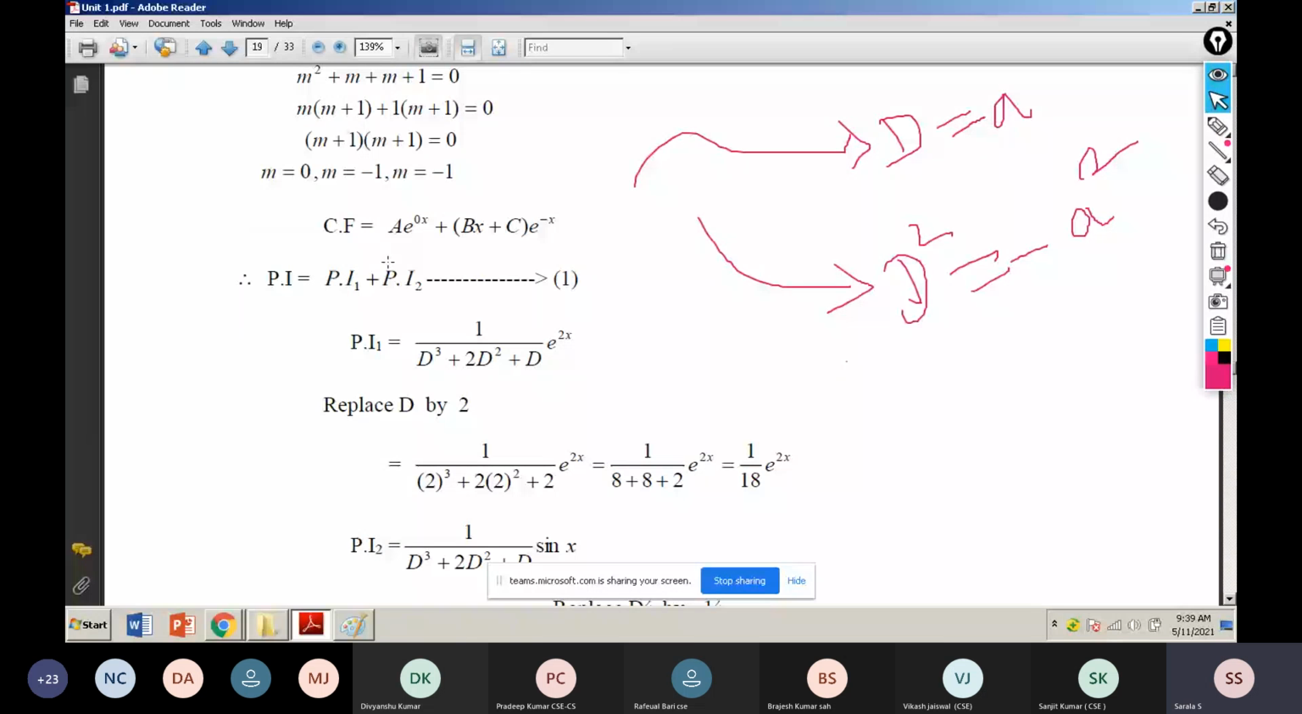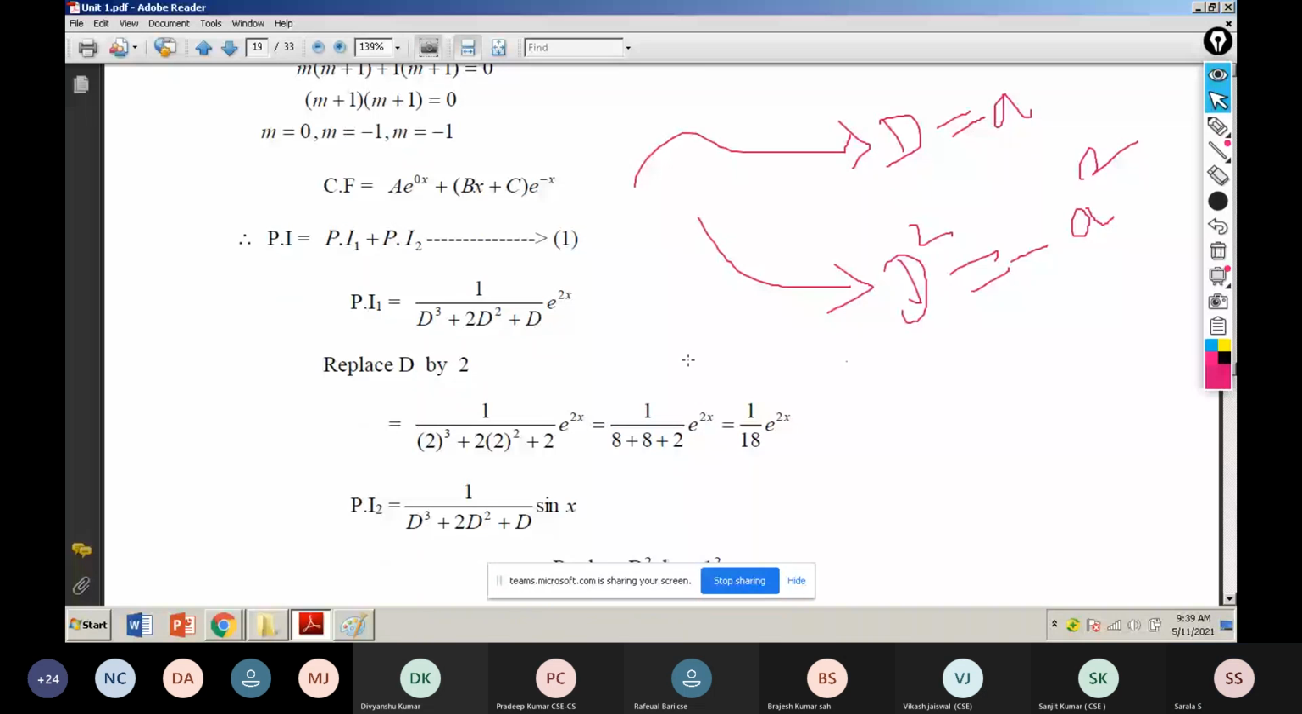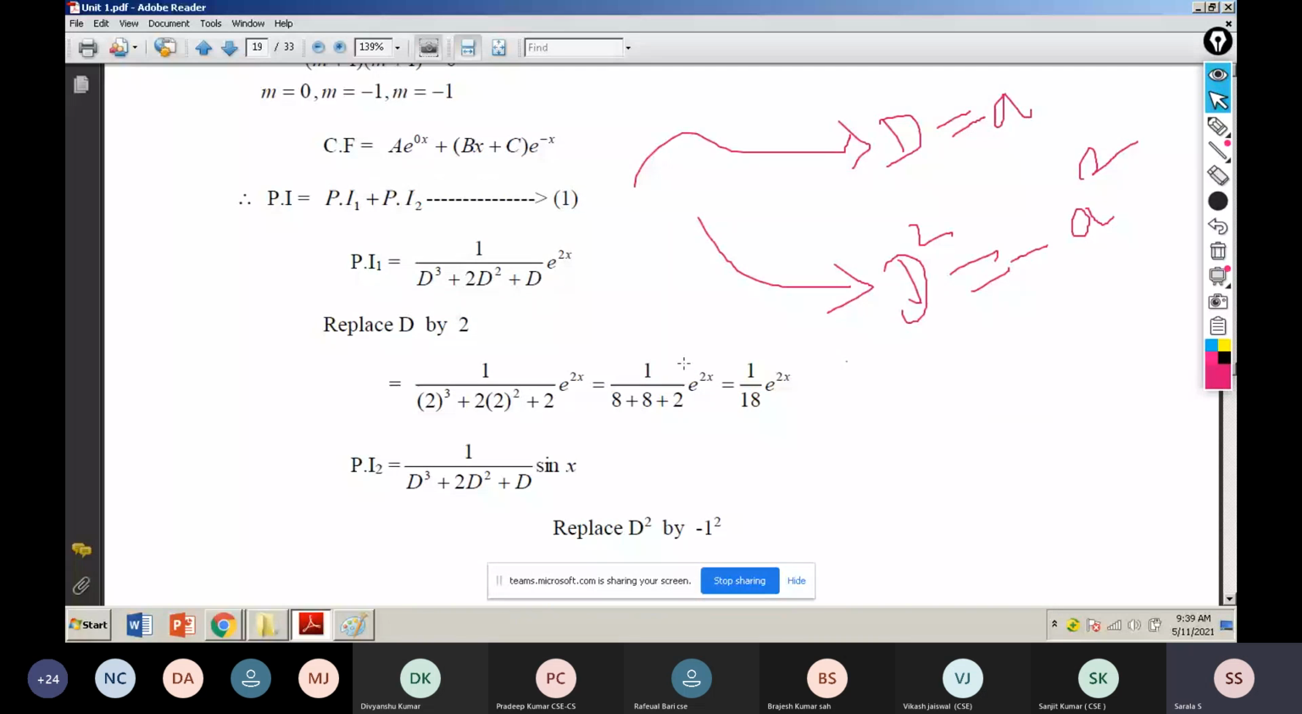Next, what are they doing? 1 by d cube plus 2d squared plus d. So they substitute everything for d equal to a. My denominator is not equal to 0, so we are safe. 1 by 18 e power 2x. This is our final answer.